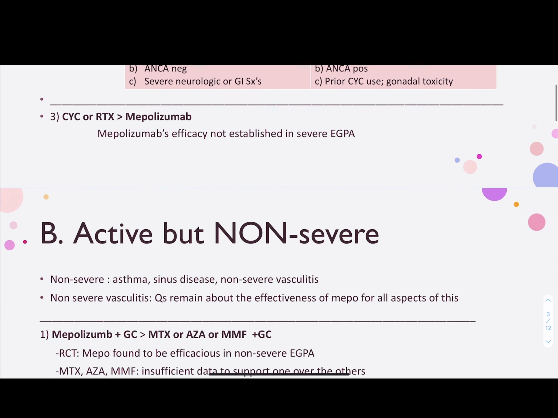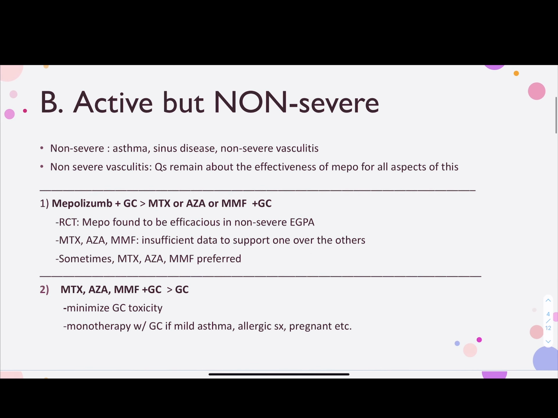Next, let's talk about active but non-severe EGPA disease. Guidelines give examples like asthma, sinus disease, or non-severe vasculitis to define non-severe EGPA. So number 1, mepolizumab with glucocorticoids is better than using methotrexate, Imuran, or CellCept with glucocorticoid. Mepolizumab, which is an IL-5 inhibitor, has been found to be efficacious for non-severe forms of EGPA in a randomized controlled trial. Although patients with non-severe vasculitic manifestations were represented in this trial, questions still remain about the effectiveness of mepolizumab for all aspects of non-severe vasculitis.